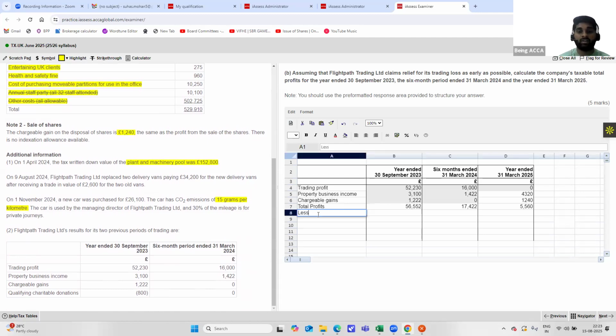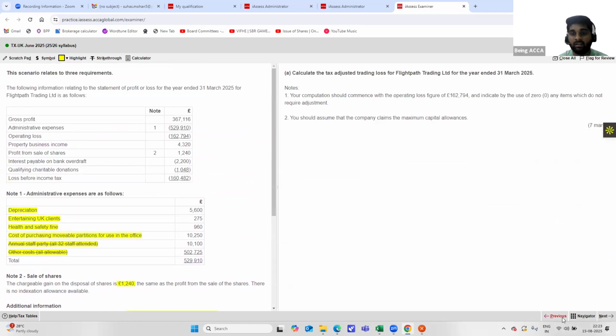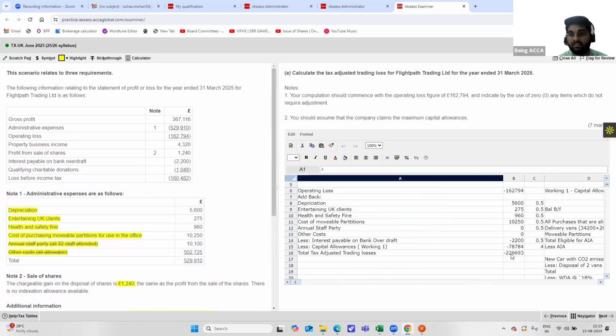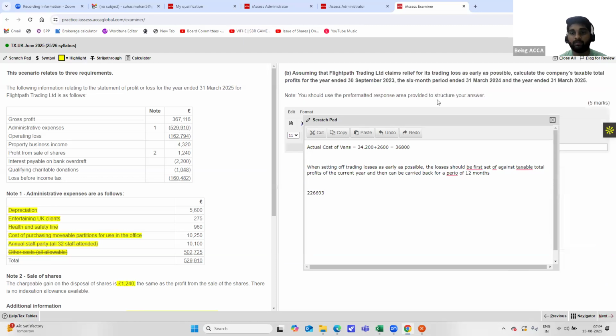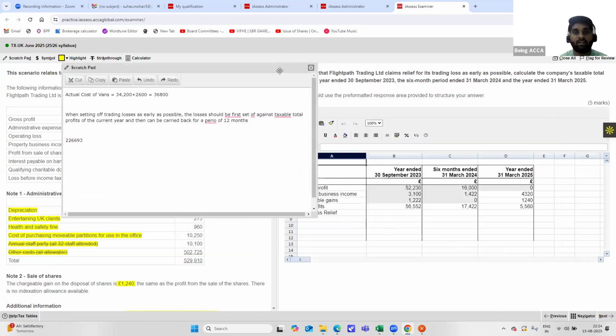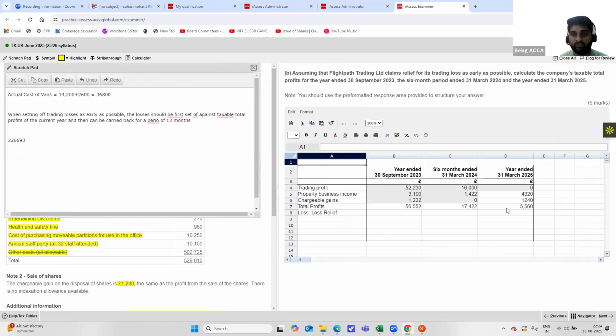So from here, let's quickly write less loss relief. Our total losses, as we can see, is 226,693. Write that in your scratch pad. The total losses that we can set off are 226,693. If we move to the next step, we first set off loss relief. Losses should be set off in full.